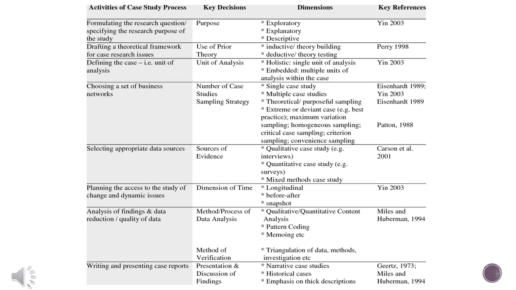Then you have to define the case, what will be the unit of analysis, and it should be holistic, single unit of analysis, or embedded multiple units of analysis within the case. Then you go for choosing a set of business networks, how many, whether it is a single case study or multiple case study, whether you would use theoretical purposive sampling, or go for maximum variation in sampling, or whether it will be homogeneous or heterogeneous.